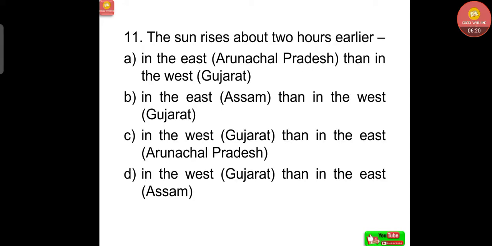Next question, the sun rises about 2 hours earlier: option A, in the east Arunachal Pradesh than in the west Gujarat; option B, in the east Assam than in the west Gujarat; option C, in the west Gujarat than in the east Arunachal Pradesh; option D, in the west Gujarat than in the east Assam.